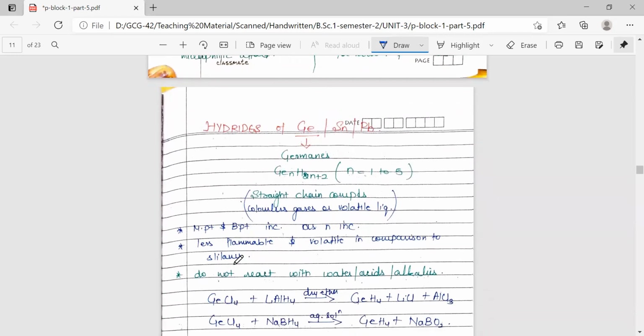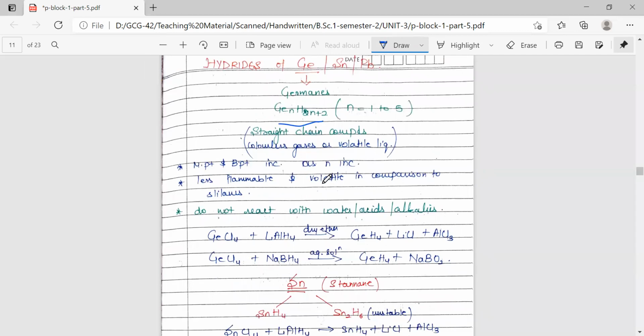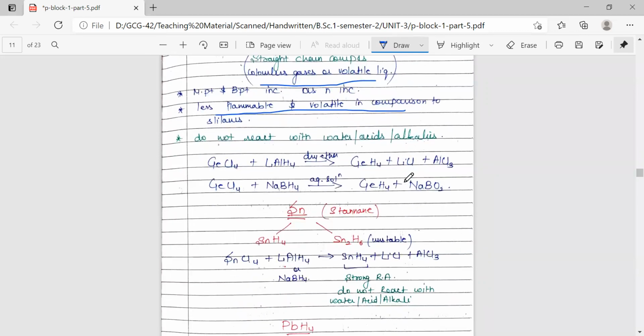Now coming to the hydrides of the lower members, that is germanium, tin, and lead. Hydrides of germanium are called germanes. The general formula is GenH2n+2, corresponding to alkanes, where n varies from 1 to 5. These are generally straight chain compounds, colorless gases, or volatile liquids. Melting points and boiling points increase as we increase n, just like silanes. These are less flammable than silanes, and they are more volatile than silanes.